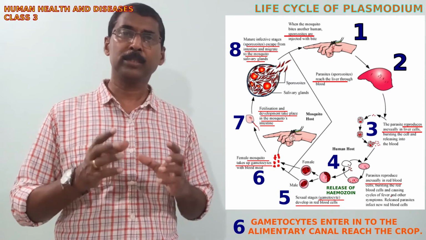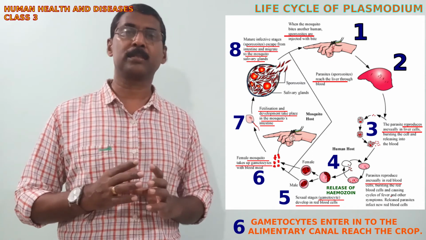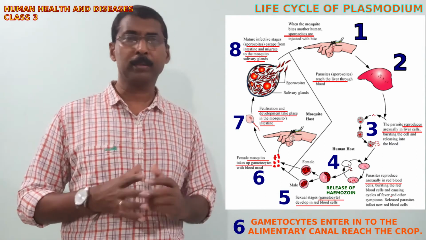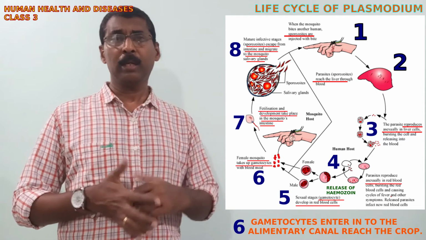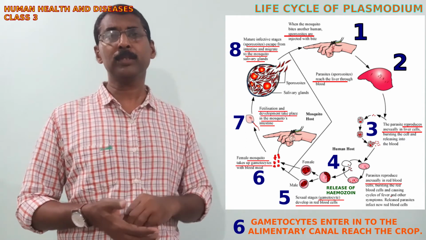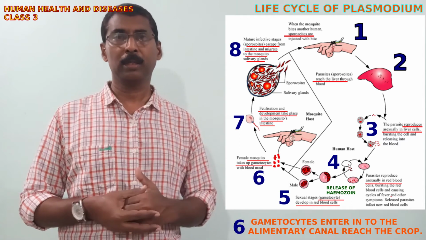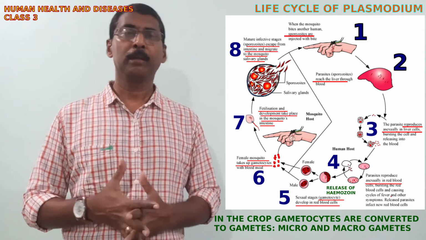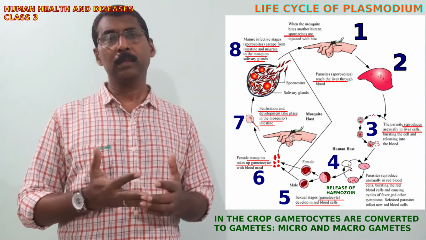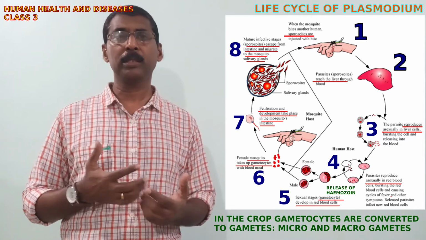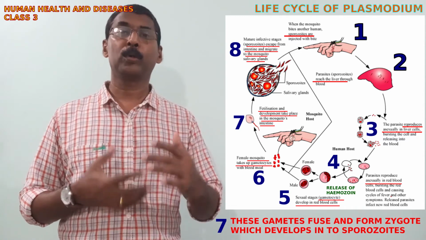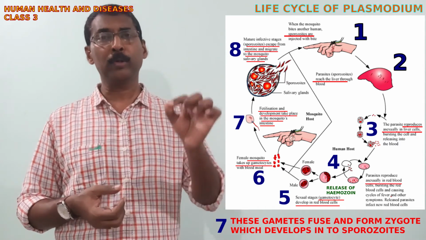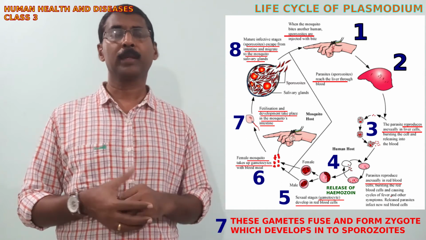You know, the digestive system of insects has a part called the crop. So they reach the crop. And after reaching the crop, these gametocytes are converted to gametes, a macrogamete and a microgamete, corresponding to a female gamete and a male gamete. They fuse together to form a zygote, and the zygote develops into a sporozoite. So this is the infectious stage of the plasmodium.